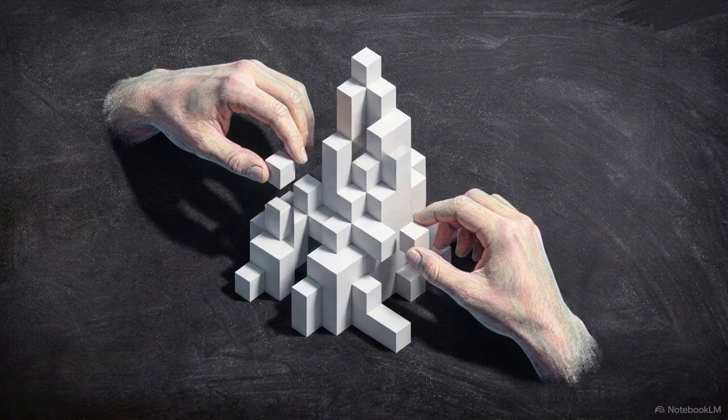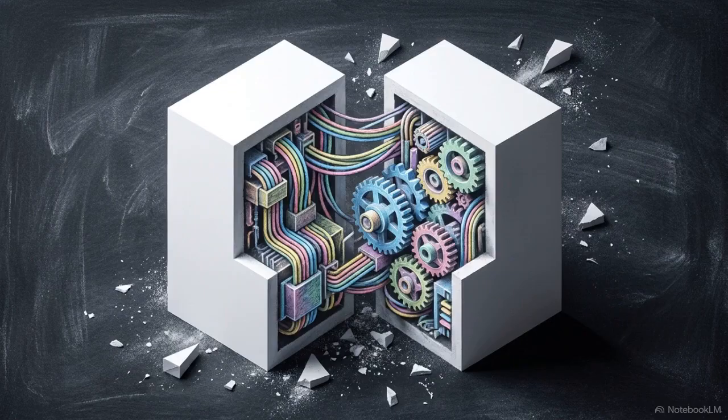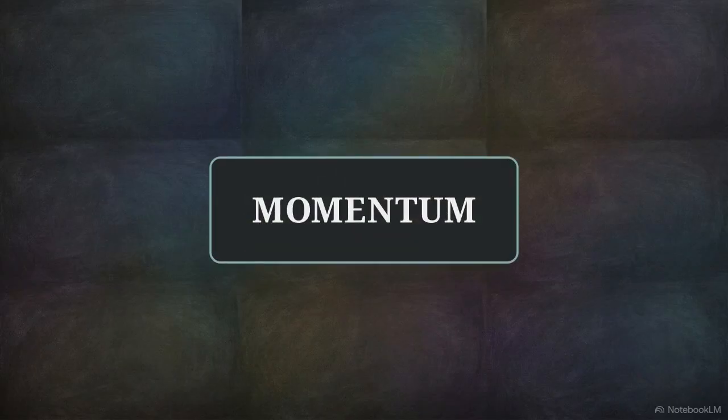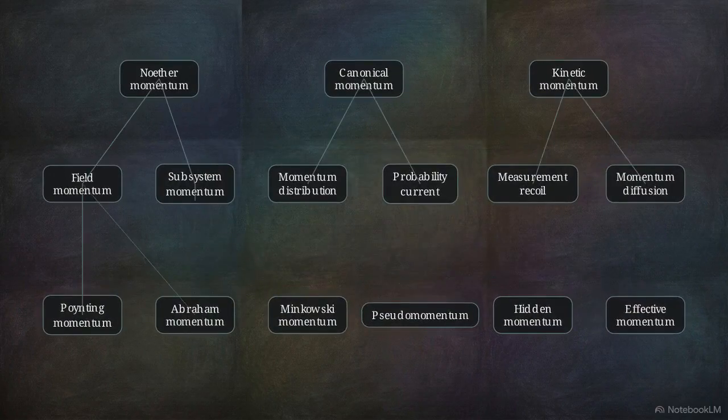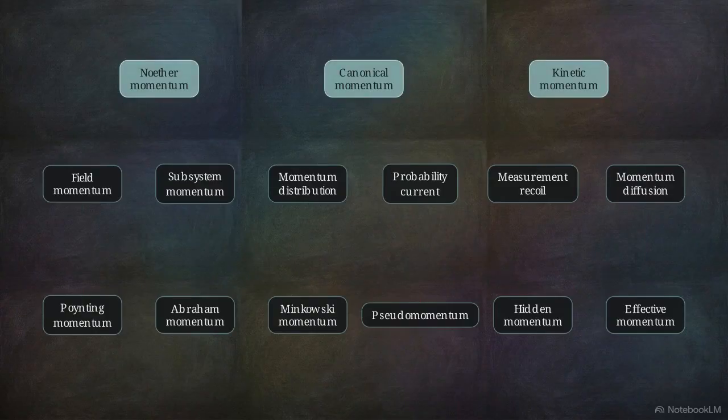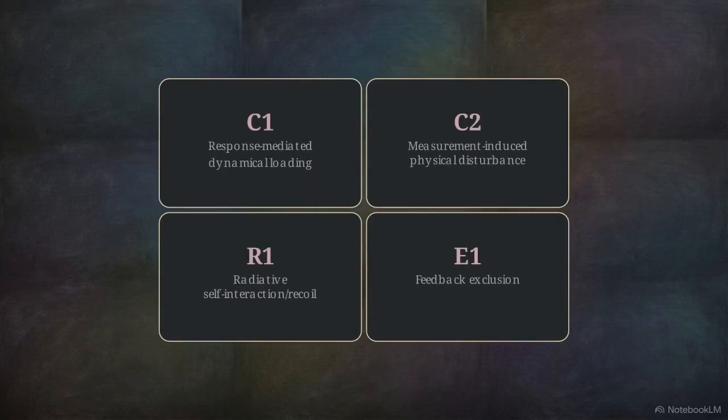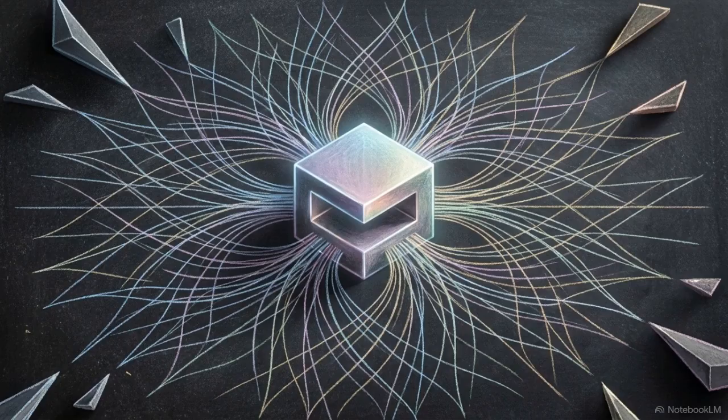When the researchers looked closer at the components of their model, the labels used to describe the universe began to split into more complex parts. Momentum is usually treated as one thing, but high-resolution analysis reveals it fractures into 15 distinct objects. Noether momentum, kinetic momentum, and canonical momentum all have different mathematical structures and different physical roles. The term backaction undergoes a similar fracture, splitting into 4 distinct categories. By grouping them under one name, we hide the specific ways matter interacts with its environment.